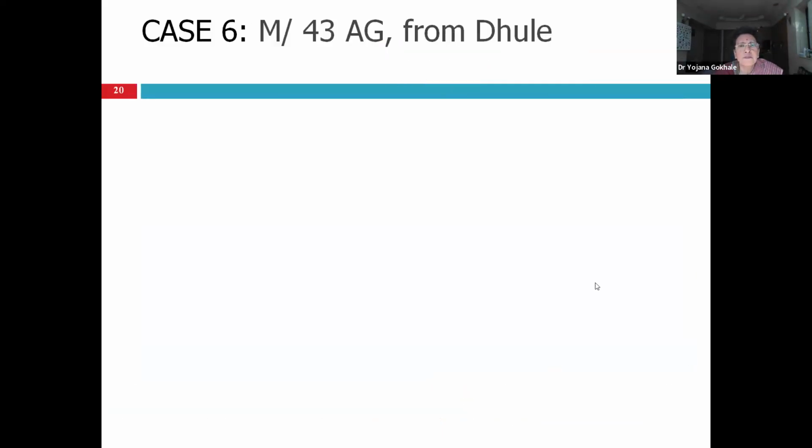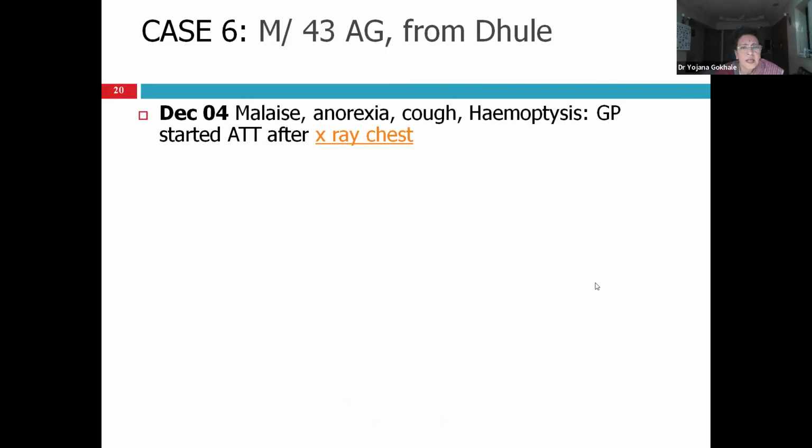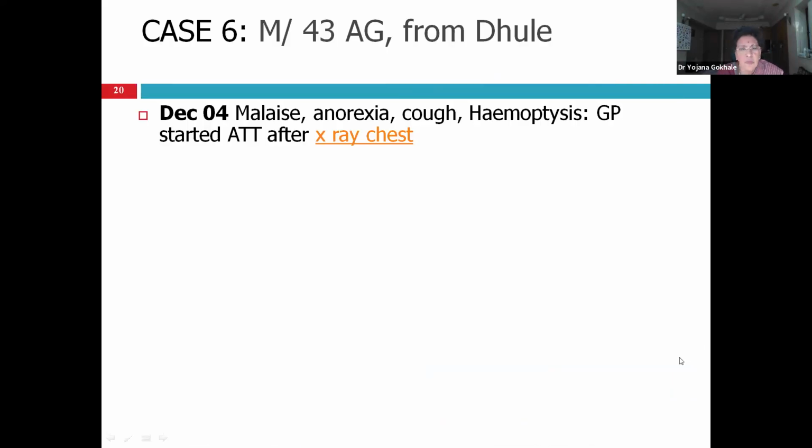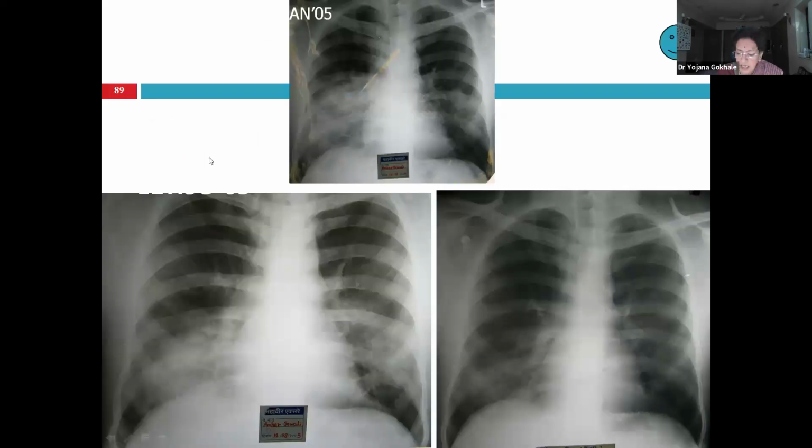This particular patient was from Dule. He had systemic symptoms and hemoptysis. His X-ray was done by the GP and he was started on anti-TB drugs, which is a common thing. The X-ray at that time did not show much. He had recurrent hemoptysis for which X-rays were done, and some of them showed bilateral alveolar shadows.